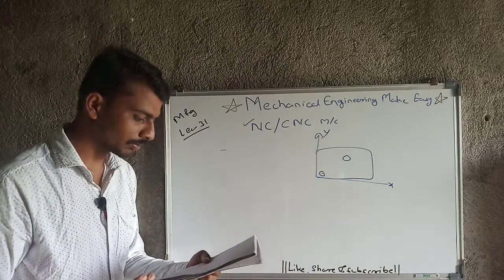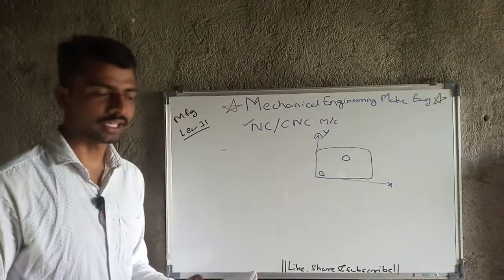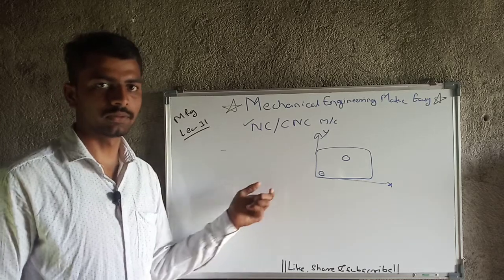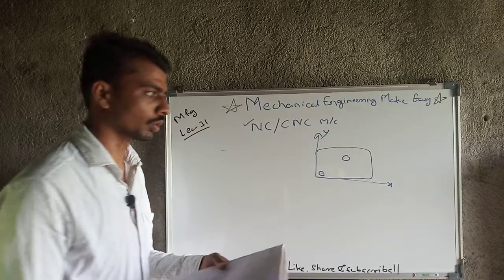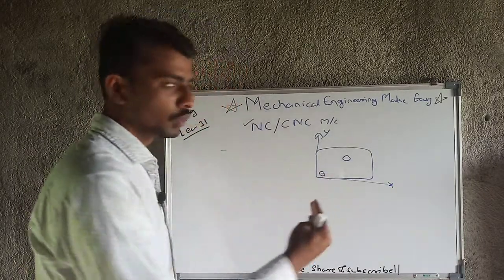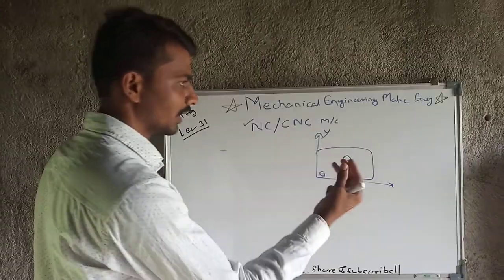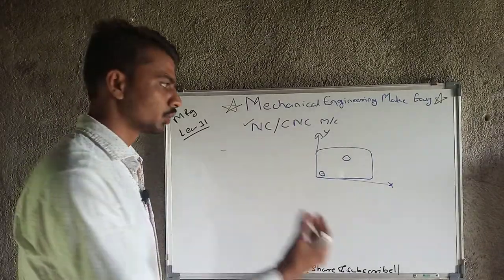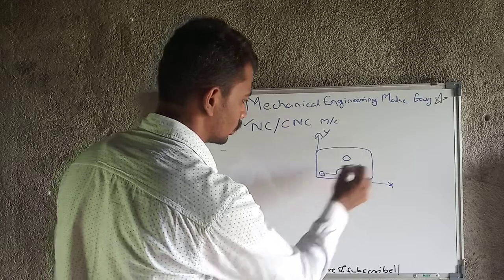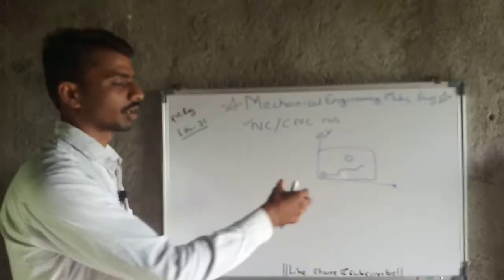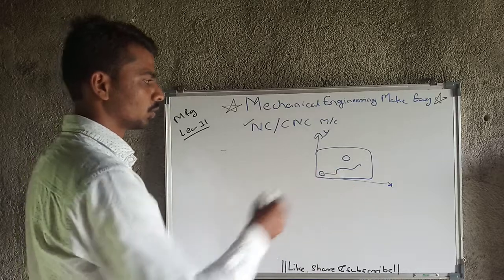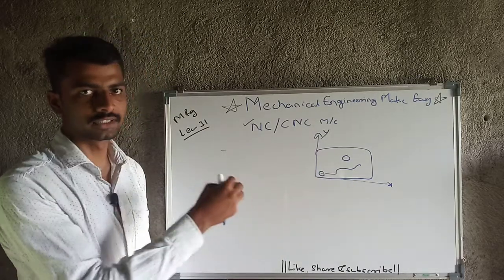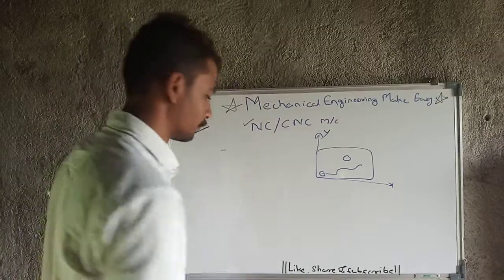Then next is the contour control system. Previously that was straight line control, and before that point to point. There is another system, that is the contour control system. A contour is nothing but a line which has the same height. This is one basic definition of contour, and that will be a curve. According to that we use the control system, that is the contour control system. But in our engineering, the point to point control system and the straight line control system are very important.